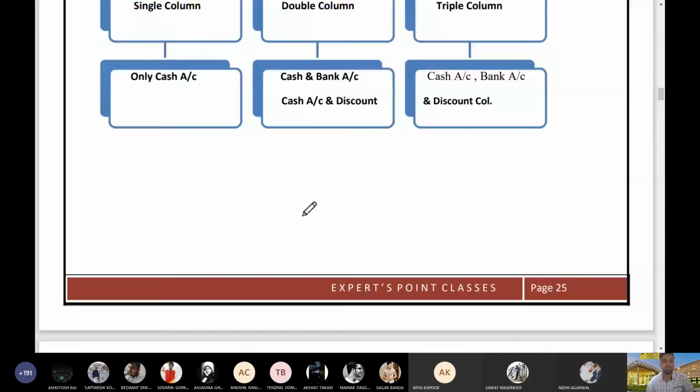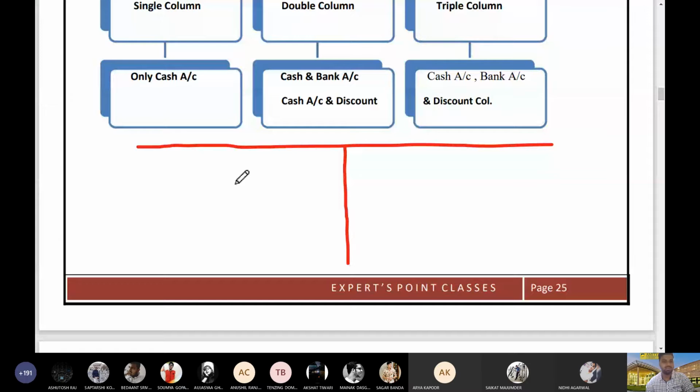In the cash book, at the time of recording, you need to remember this thing, as we can divide the entire ledger into two parts. I'm not drawing the format of the cash book, I'm just telling you one thing which you can remember. This is the debit side of the cash book. This is the credit side of the cash book.